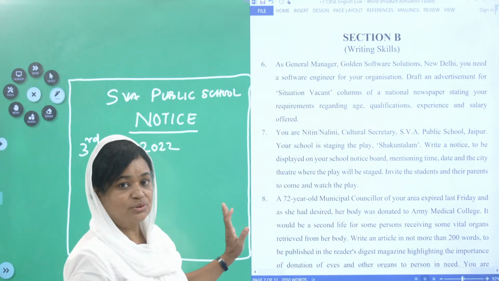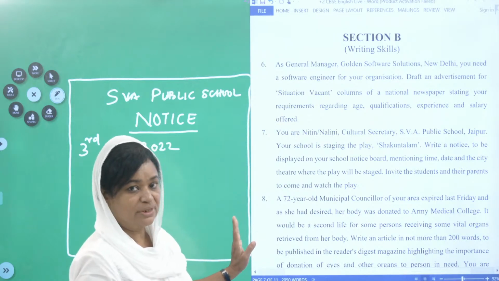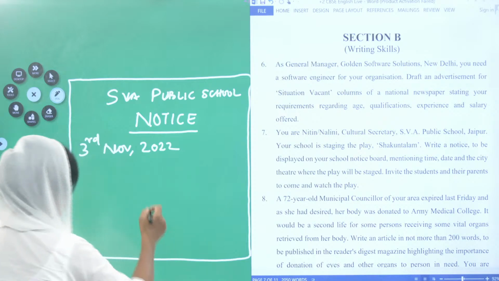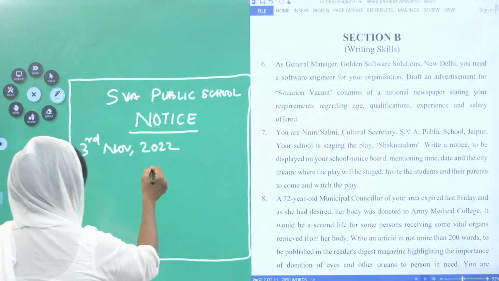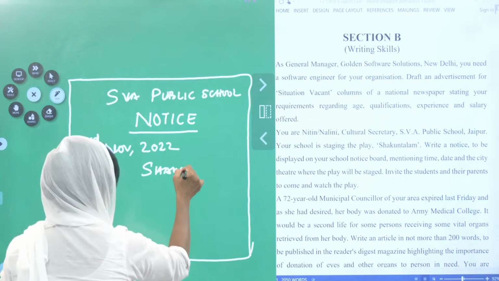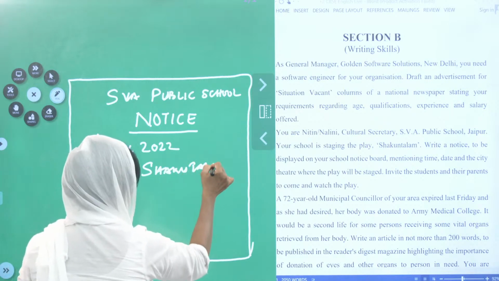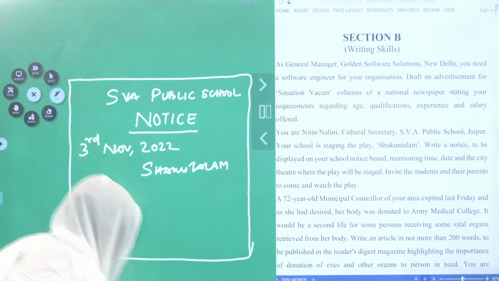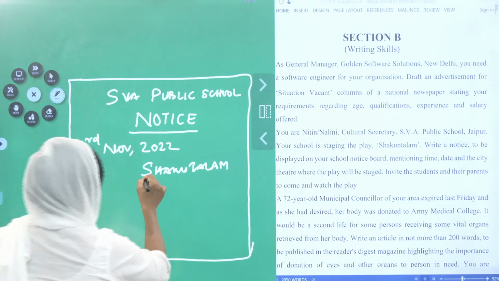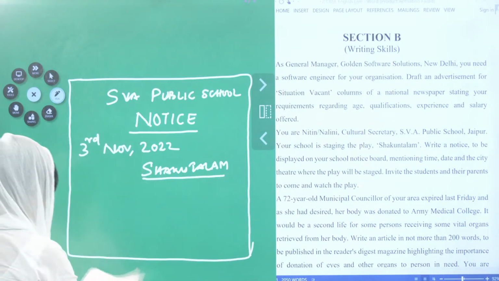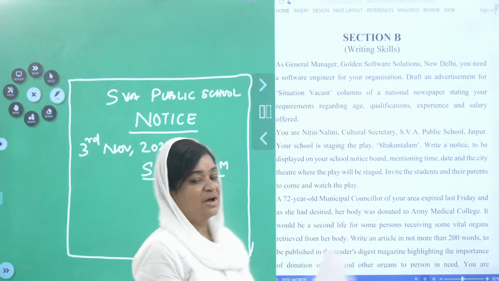Since I do not have the space here on the board, I am doing this. So I am giving the heading Shakuntalam. Underline.